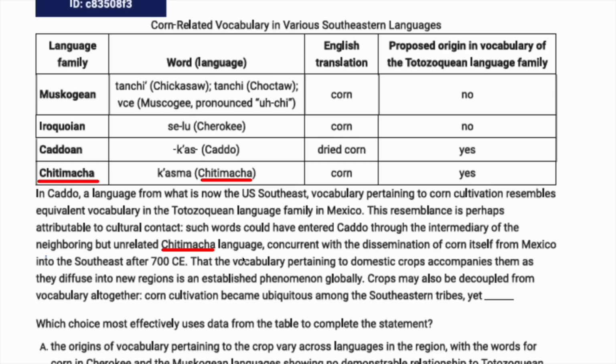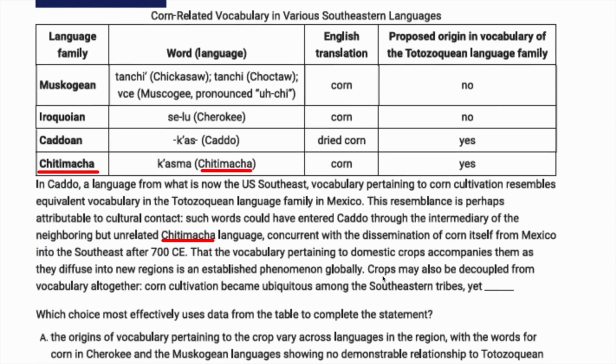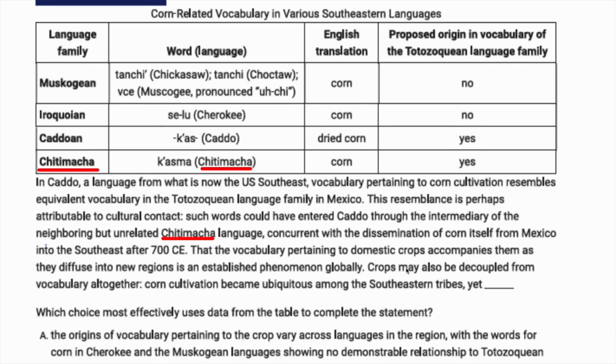Crops may also be decoupled from vocabulary altogether. And that's what I mean when I say we don't really get the transition that we might expect here, because this is really a contrast. It says they may be decoupled from vocabulary altogether. Corn cultivation became ubiquitous, that's a good vocabulary word, ubiquitous or widespread among the Southeastern tribes, yet blank. Okay, so what's going on here? How do we know we're looking for a contrast, or how do we know that this signals a contrast?